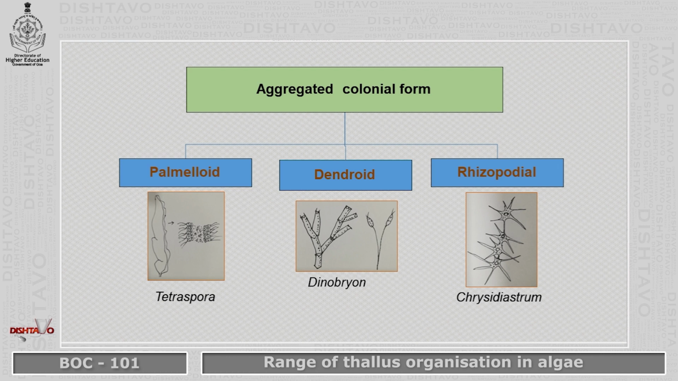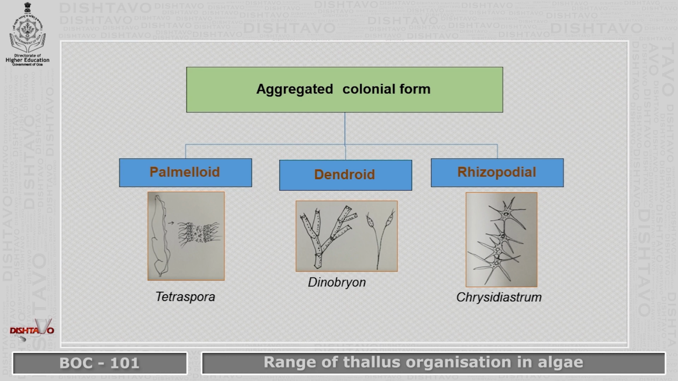Going to the dendroid form, from the structure itself, when you see these under the microscope, they look like small miniature trees. We have the example of Dinobryon, where the cells are arranged end to end and the mucilage is localized or restricted at the base. So that is in case of dendroid. That's the difference between dendroid and palmaloid.